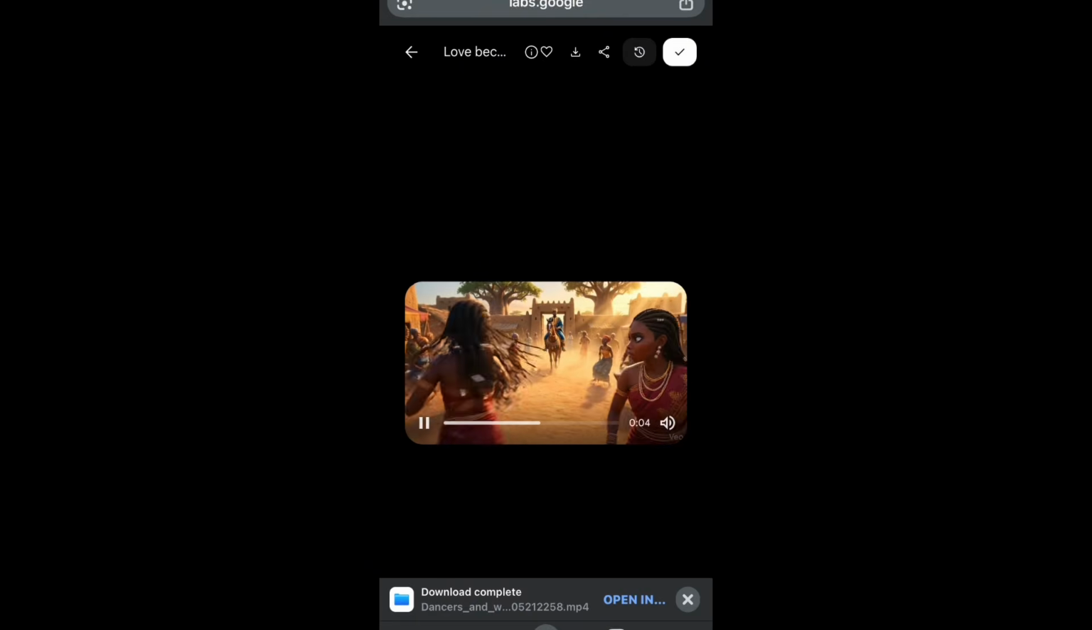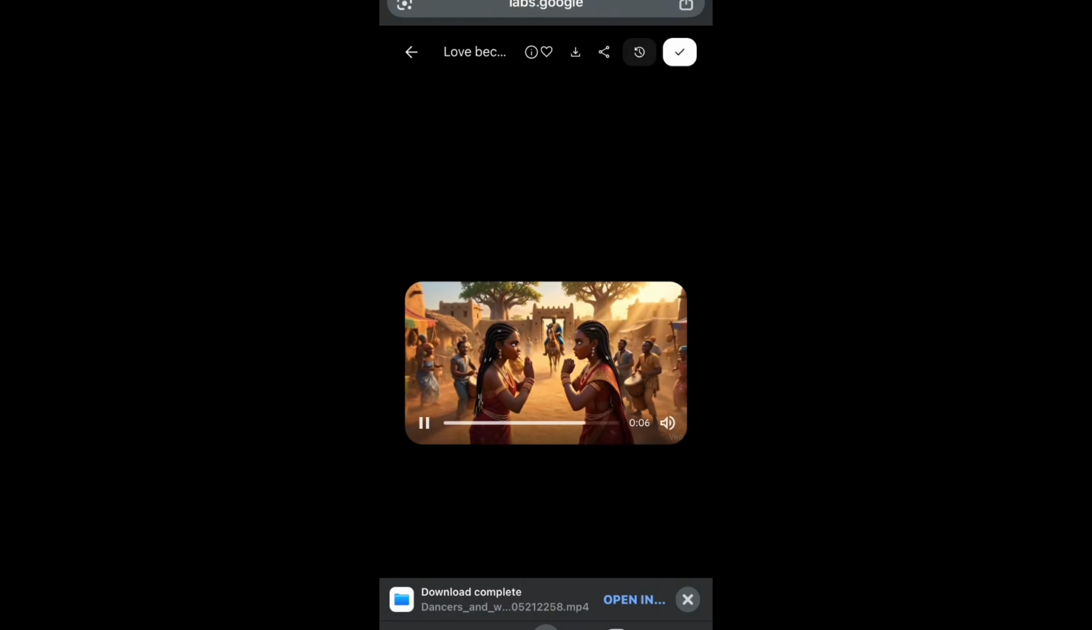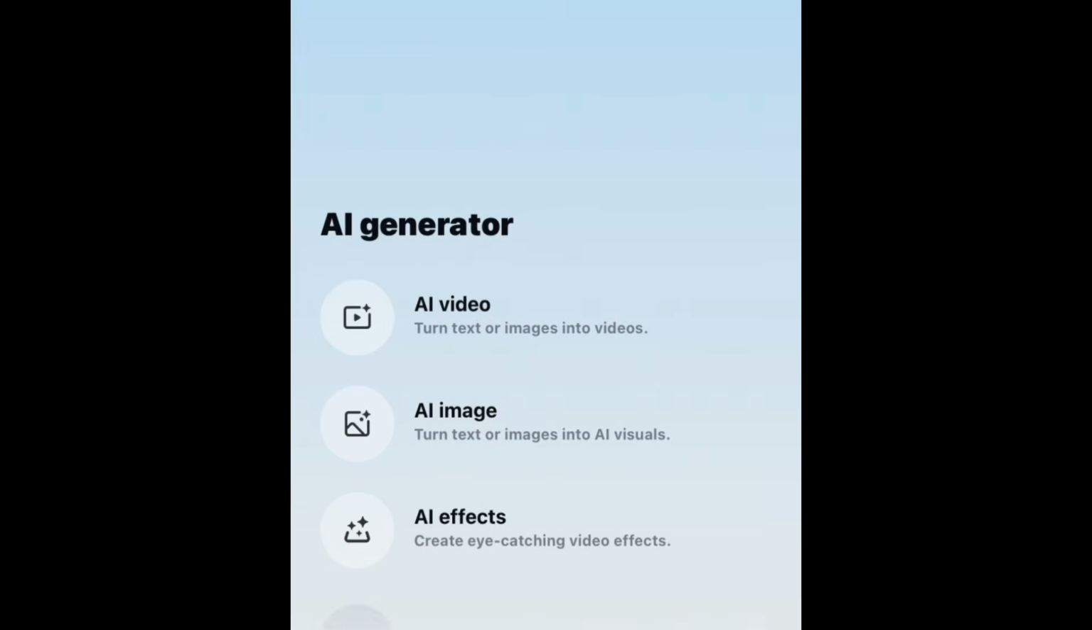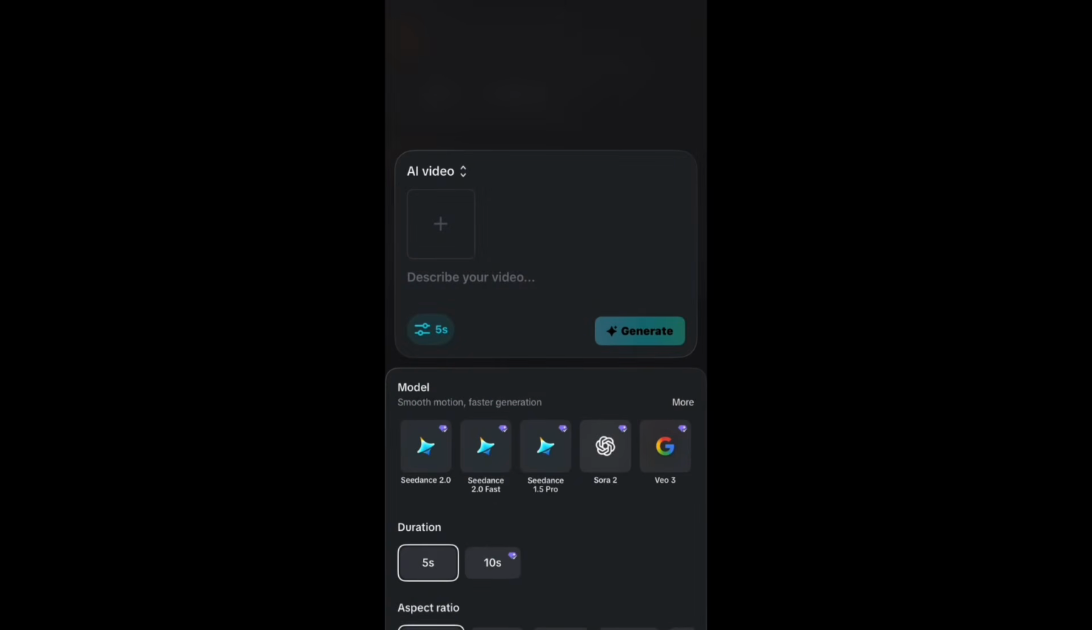So to create our video, we're going to be using CapCut. So open your CapCut app and select AI generator. When you open that space, click on AI video and it takes you to this interface. This is where we're going to be creating our video.